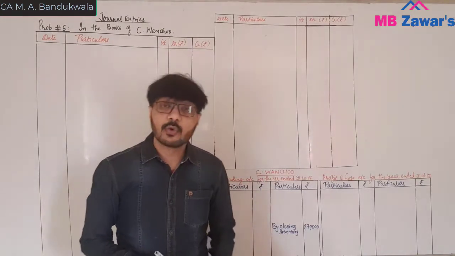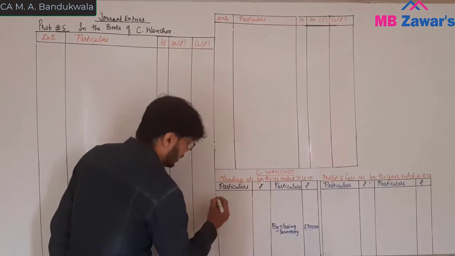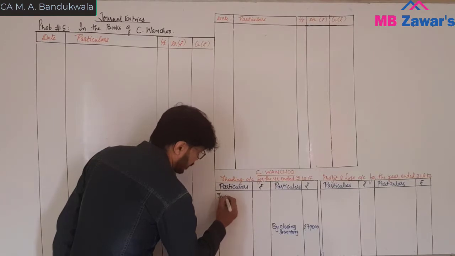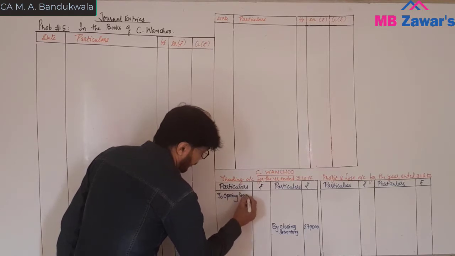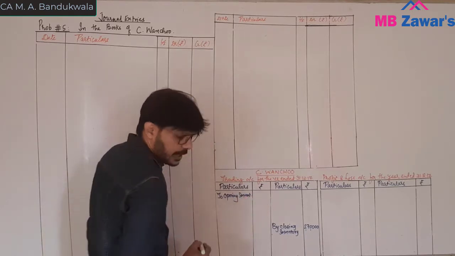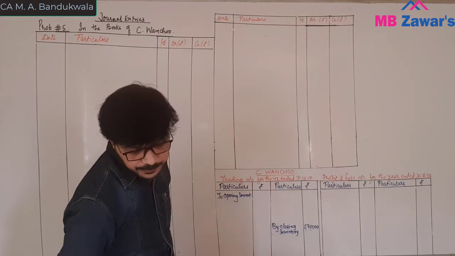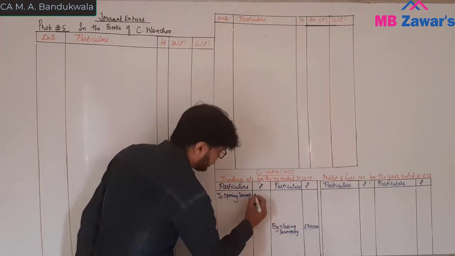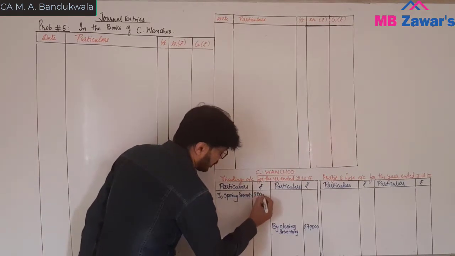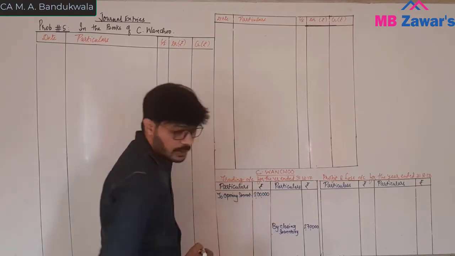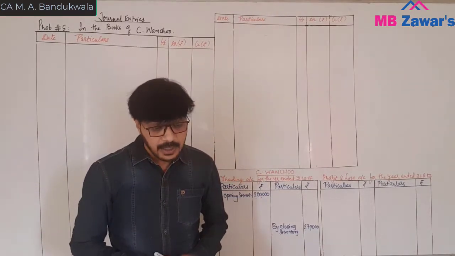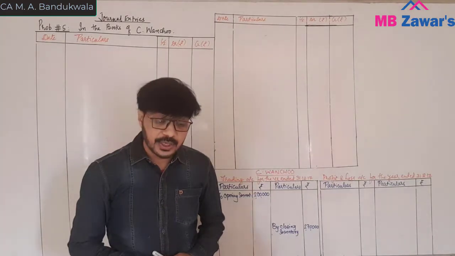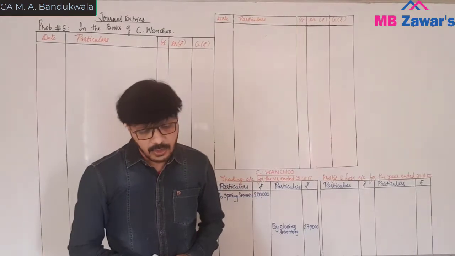Inventory account, that is an opening stock, will come under trading account to opening inventory. Opening inventory is how much? Rupees 2 lakh. This is 2 lakh. Then you have cash in hand is a balance sheet item. Machinery account is a balance sheet item. Then there is a purchase account.